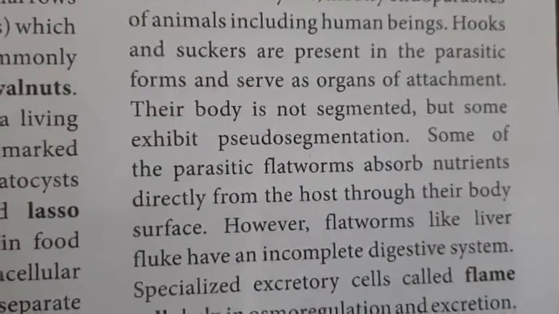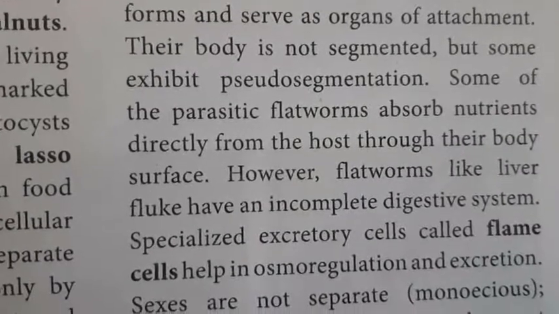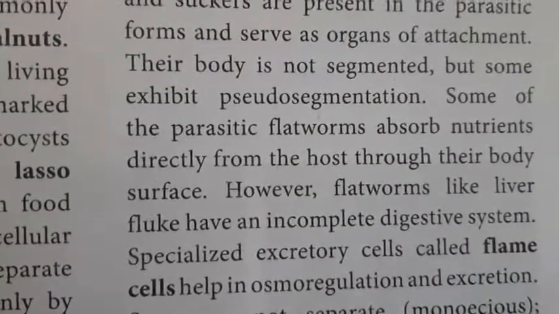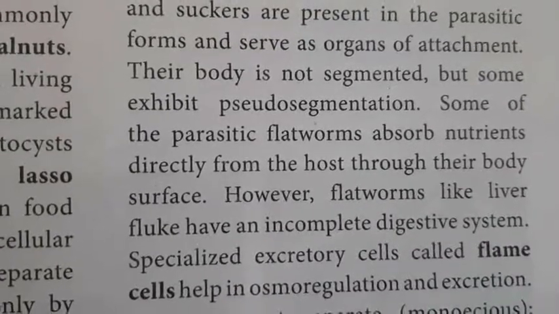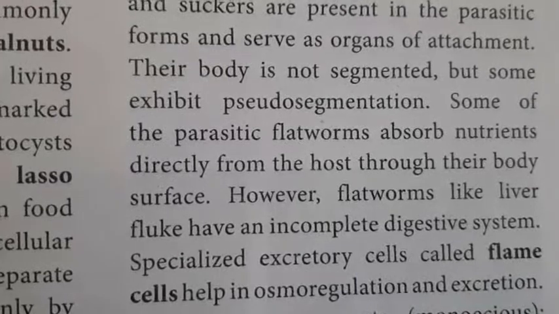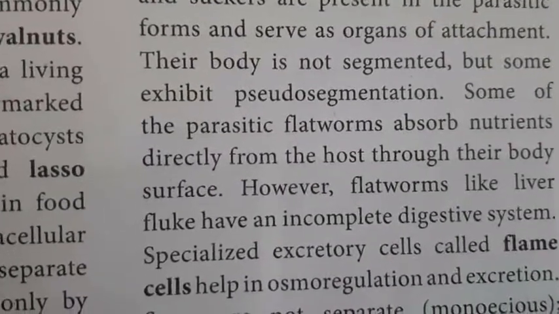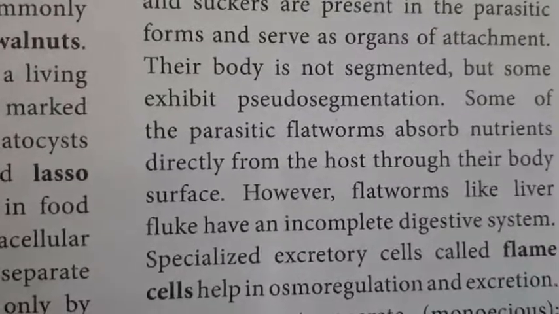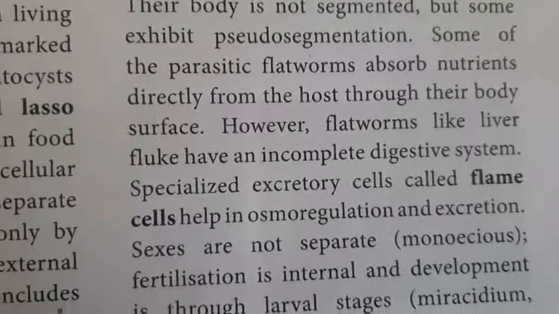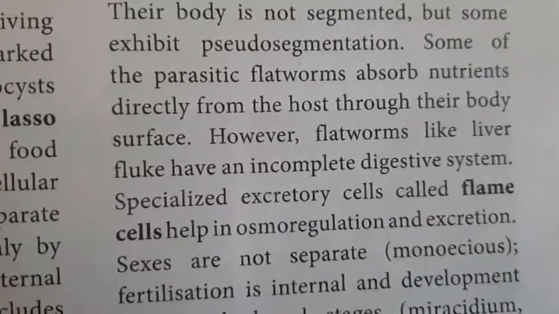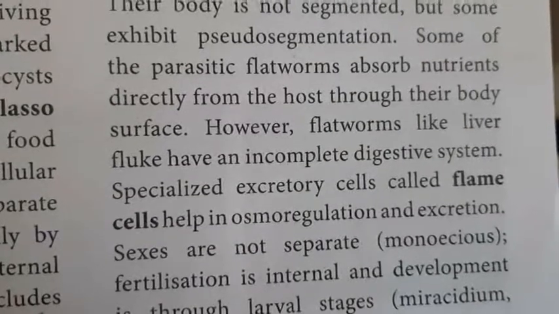However, flatworms like the liver fluke have an incomplete digestive system. Incomplete means the digestive organs are not completely present. Specialized excretory cells called flame cells help in osmoregulation and excretion.